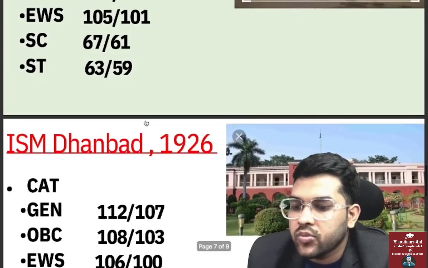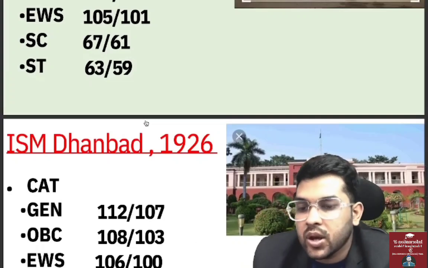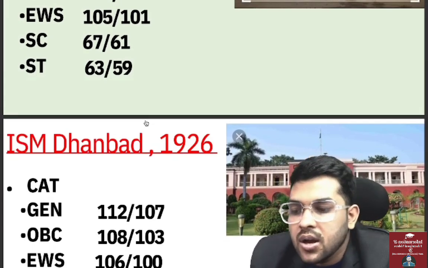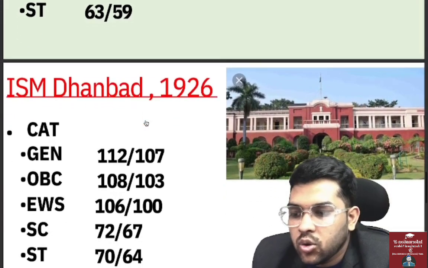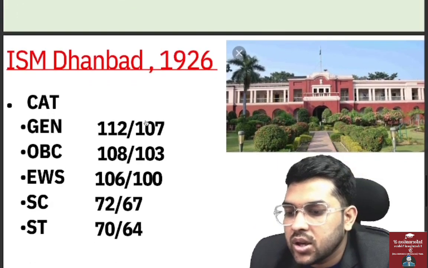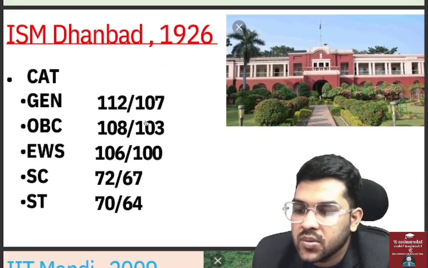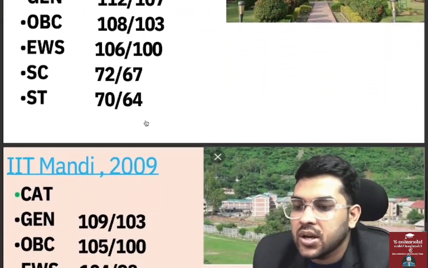Now if you talk about ISM Dhanbad, you can say it is an older IIT, but earlier it was ISM. Now it is considered an IIT also. So the general 112, 107, OBC 108, 103, EWS 106, 100, SC 72, 67, ST 70 and 64.